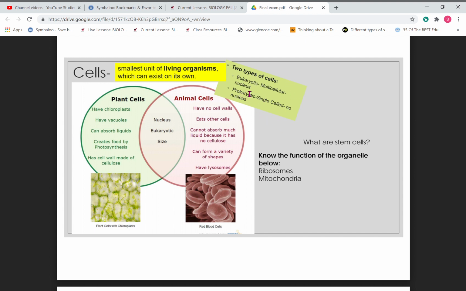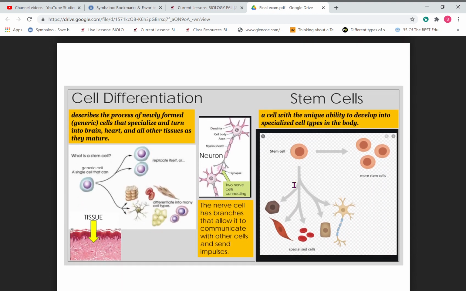2 types of cells are multicellular, single-celled. This is multicellular. Here's your single-celled. Remembering that a eukaryotic cell, which is multicellular, has a nucleus. Prokaryotic cell is single-celled and does not have a nucleus. You need to know what a stem cell is, and you need to know the function of ribosomes and mitochondria.